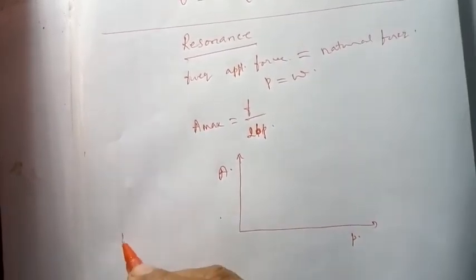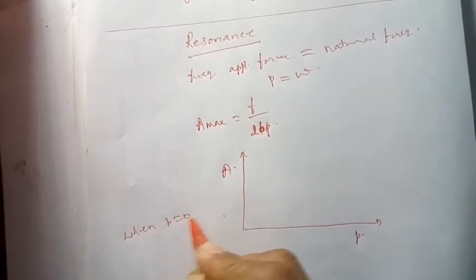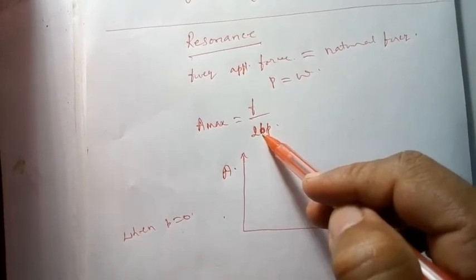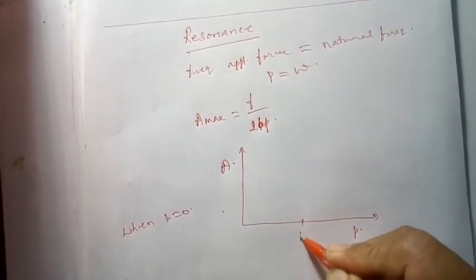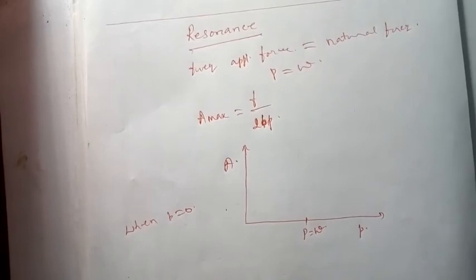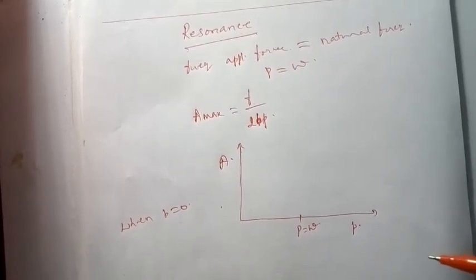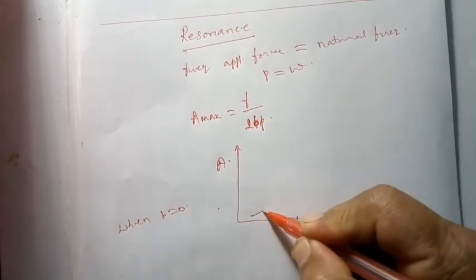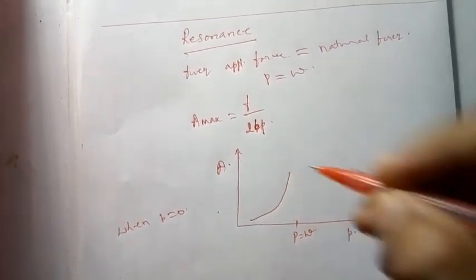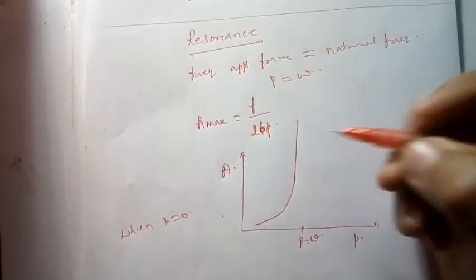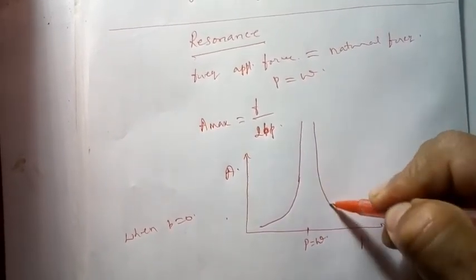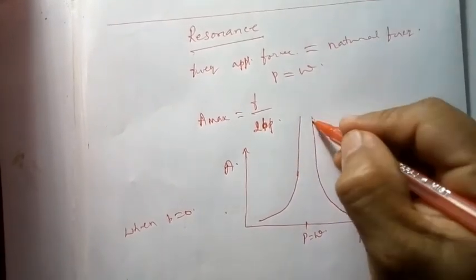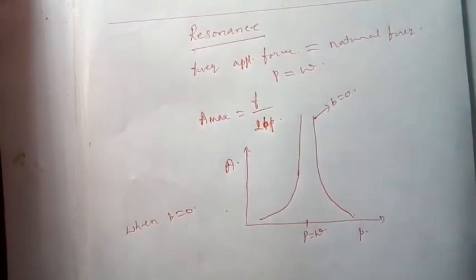When b is equal to 0, there is no damping at all. Let us say somewhere here p is equal to the natural frequency. What exactly happens is, when it reaches here, the maximum goes to infinity. So this is the curve for b equal to 0.